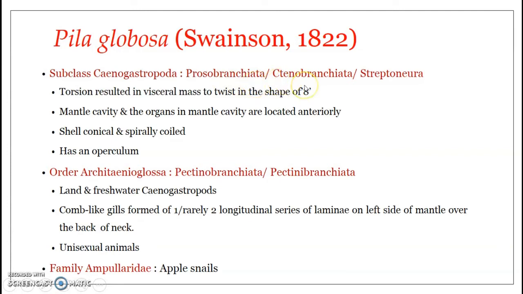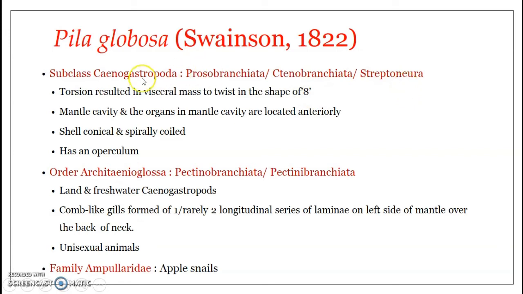Ctenobranchiata again refers to the ctenidium, the gills being placed in a particular position. Streptoneura means twisted nerve. In Cenogastropoda, the torsion results in the visceral mass being twisted in the shape of the digit 8, and hence it has a twisted nerve cord. That is why it is given the name Streptoneura.